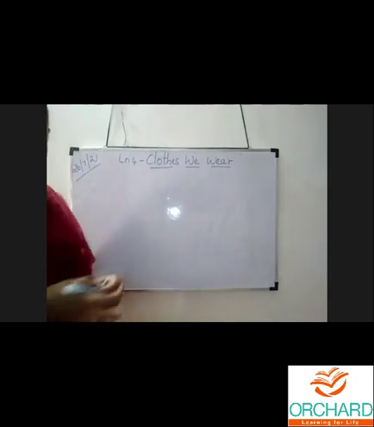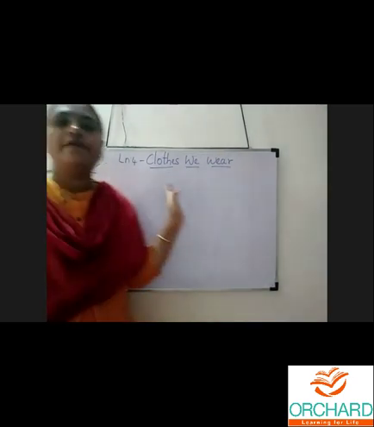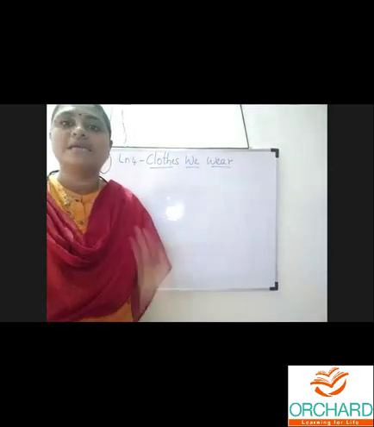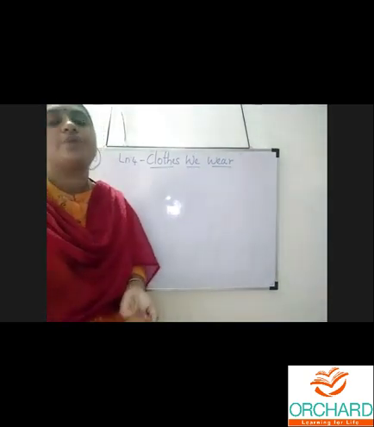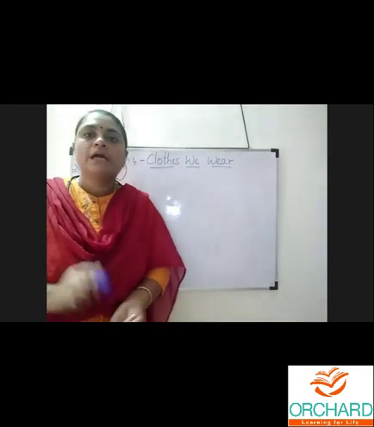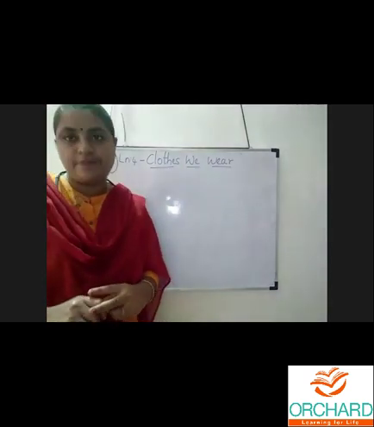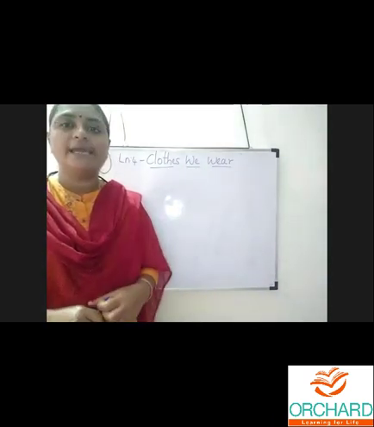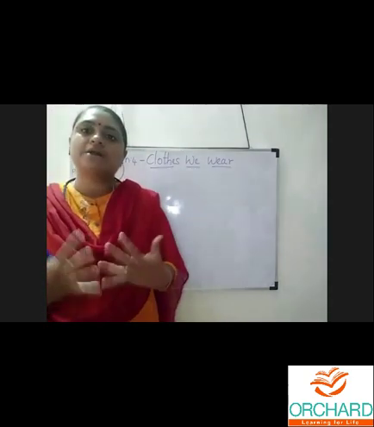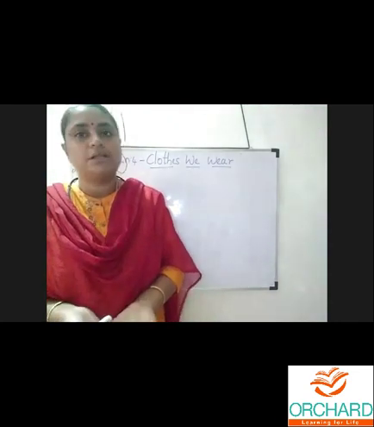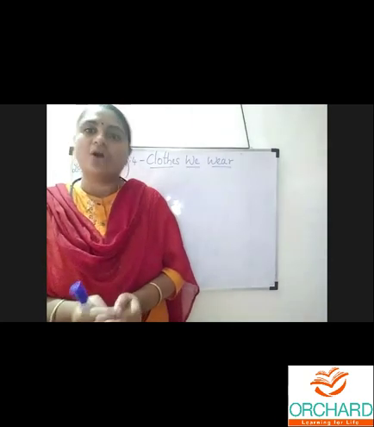So usually we wear different kinds of clothes, right? Yes, we wear different kinds of clothes depending upon the season and the temperature. For example, during the summer season, what dress do we wear? Usually cotton dress, because cotton keeps our body cool. In summer we get lots of sweat and feel very uncomfortable, so at that time we need to wear cool dress made of cotton.